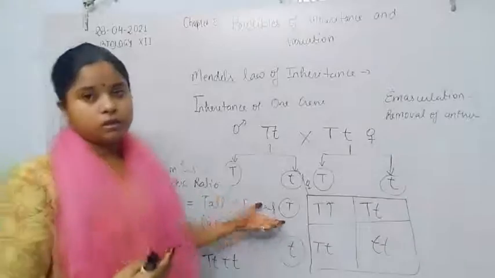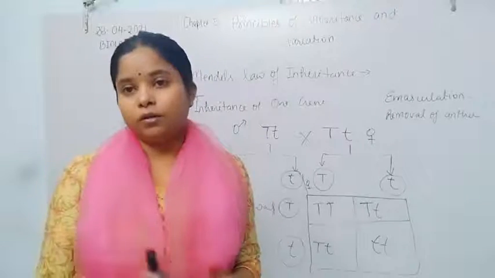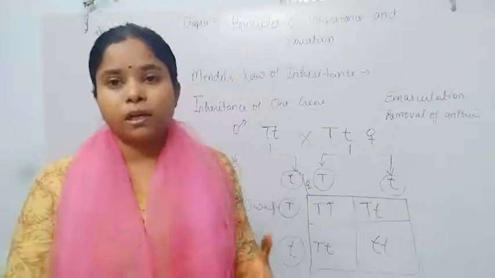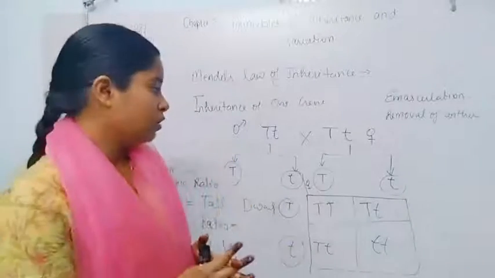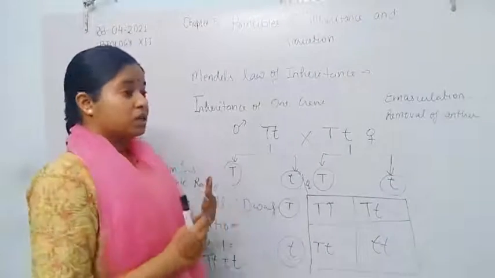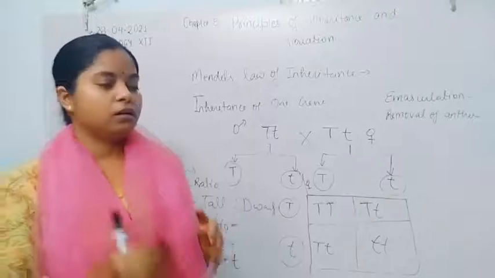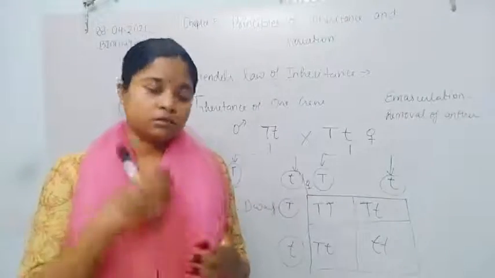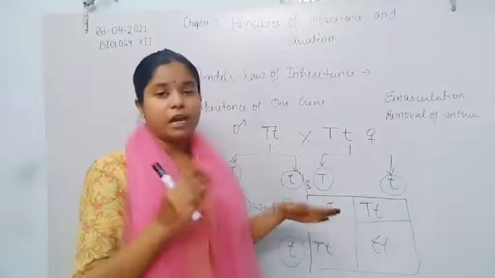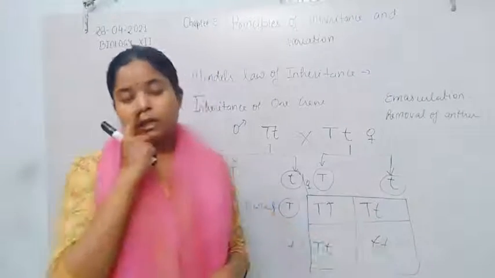So the tall characteristics are said to be dominant in nature: capital T is dominant over small t, and small t is recessive, so it is not able to show its characteristics. Only those characters that are dominant appear in the F1 generation. Recessive characters appear only when capital T is absent.